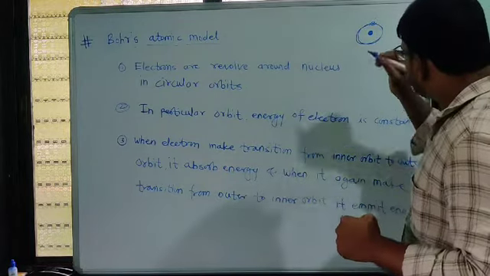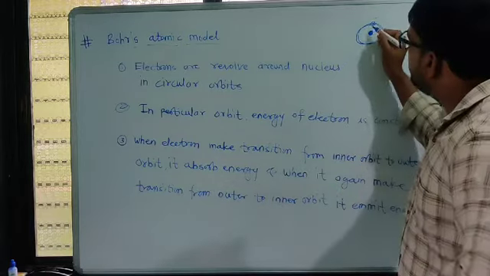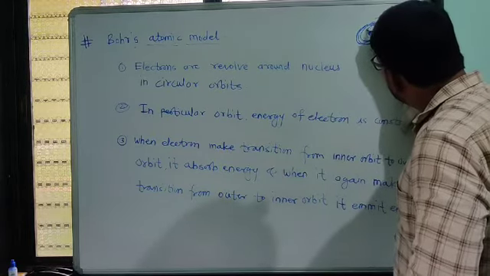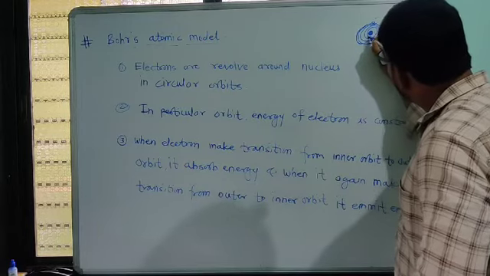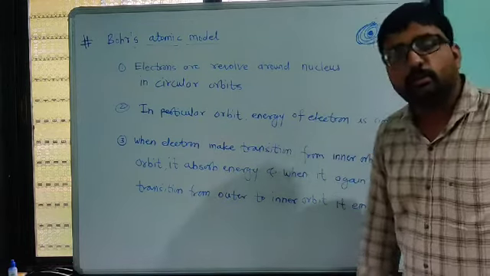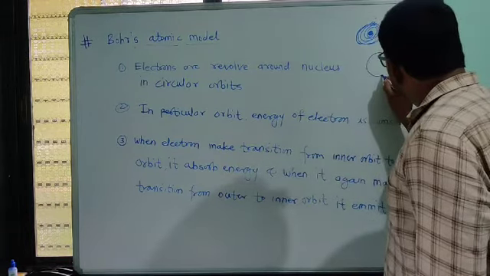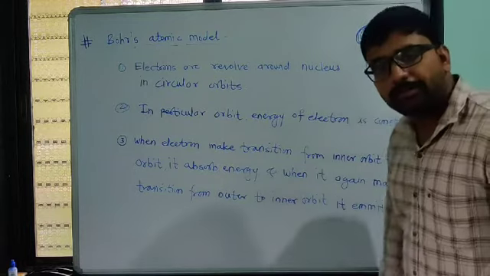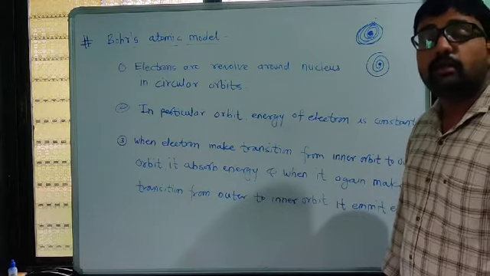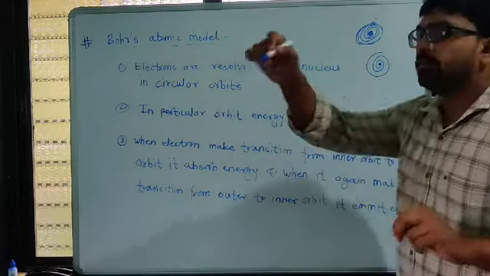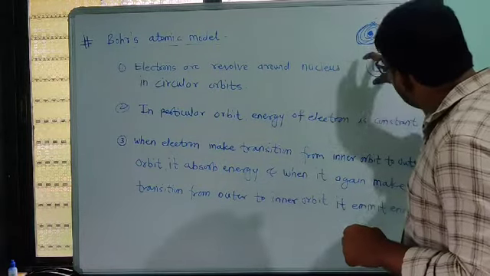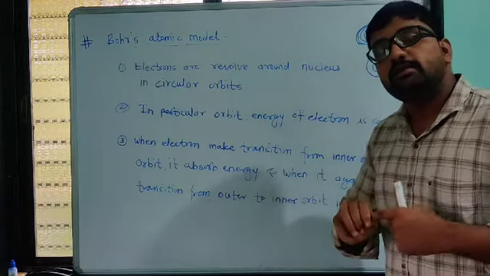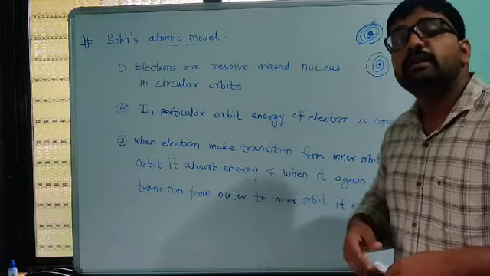So suppose this electron loses its energy, then it will come towards a lower orbit and finally collapse into the nucleus. So the stability of the atom does not remain according to Rutherford's atomic model, because this law is not satisfied. The law is that if any charged body is revolving in a circular path, it will emit energy.